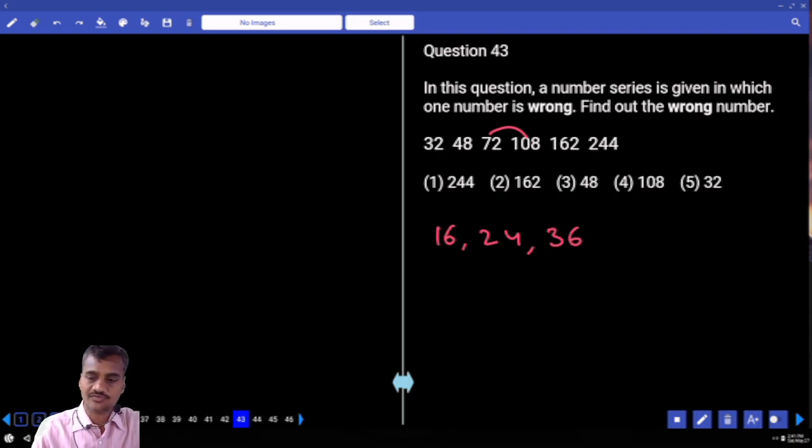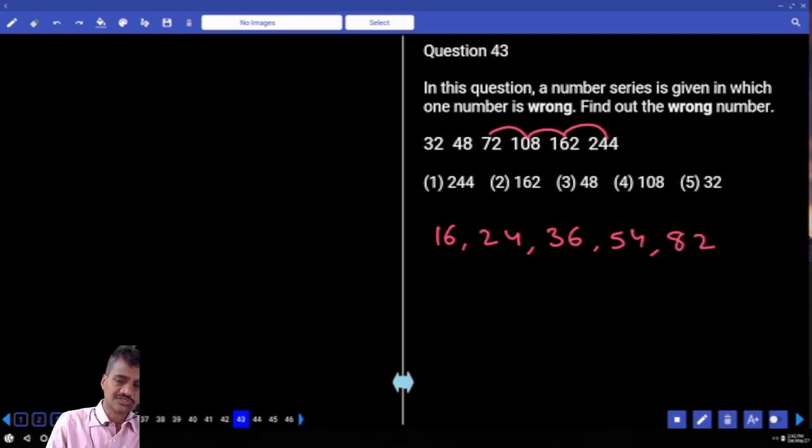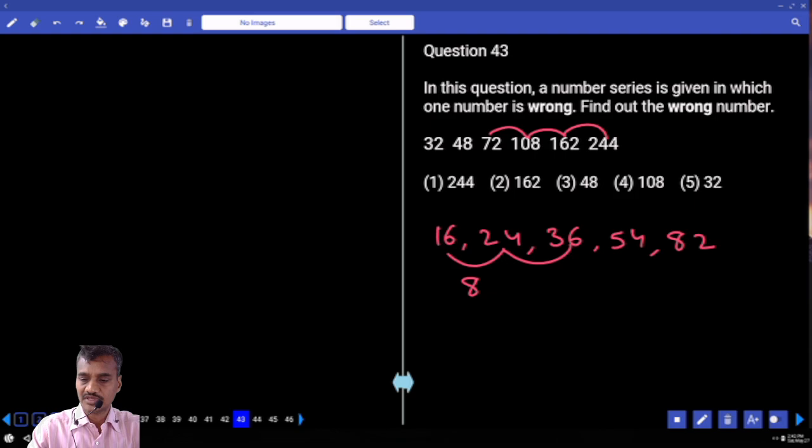Now 16, 24, 36. Next one here, the other difference 54. And 162 and 244, what is the difference we have? Now the difference is 82, isn't it? Now 16, 24, 36, 54 and 82. Then what are the differences we have? 16 and 24, the difference is 8. Now 24 and 36, the difference is 12. And 36 and 54, the difference is 18. And 54 and 82, the difference is so much?